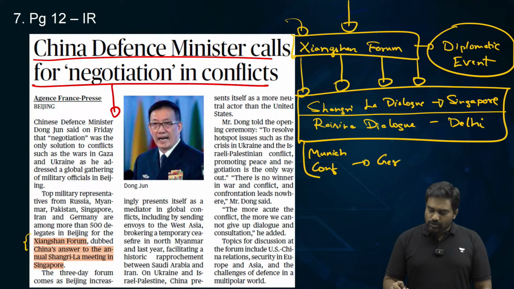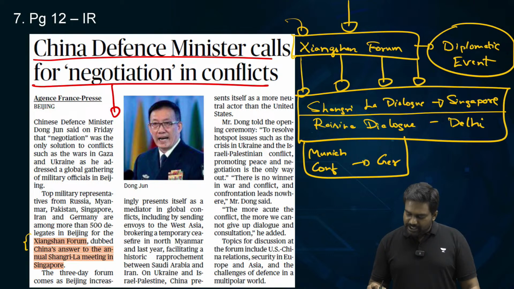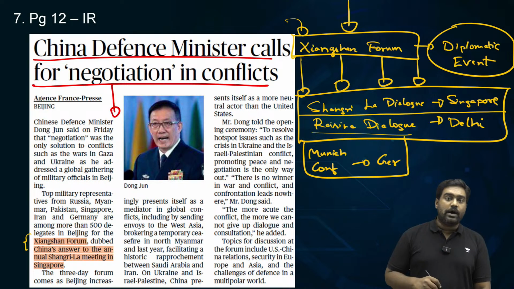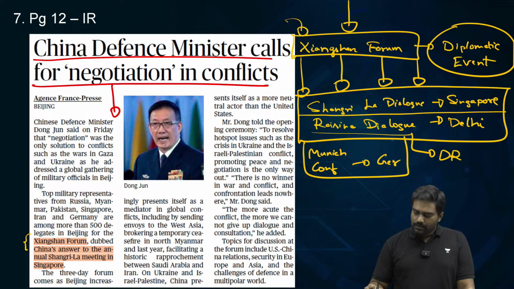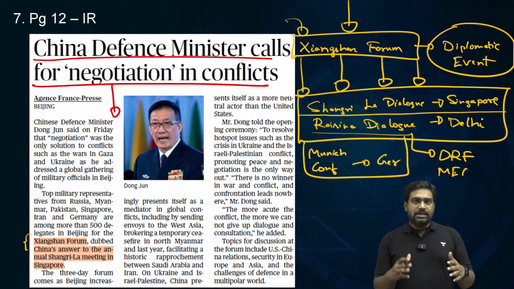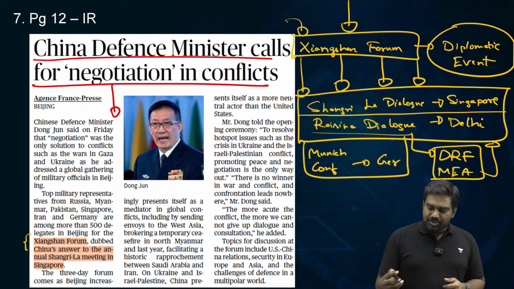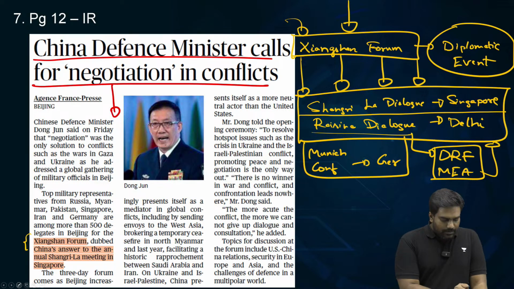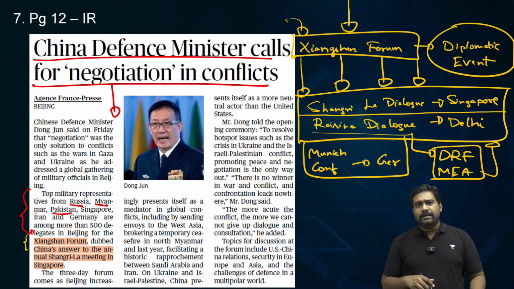India has a similar event called Raisina Dialogue, which is hosted by Observer Research Foundation, ORF, which is a private think tank, in collaboration with the Ministry of External Affairs. This is India's premier diplomatic conclave. And China also hosts a similar event called the Xiangshan Forum. The participants included close Chinese allies like Pakistan, Russia, Myanmar, and other important powers like Singapore, Iran, Germany, and many others.